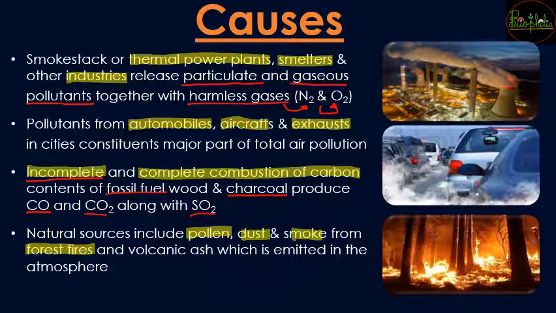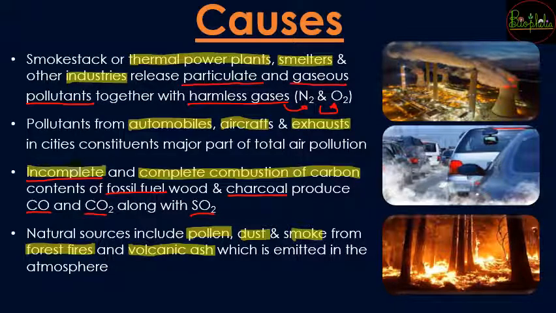So forest fires, when the heat increases on the earth, there is a chance that the dried leaves catch fire. So when these catch fire, there is a huge burning in the forest, that is forest fires. So again there is combustion, burning, that is going to emit some smoke. Even there are volcanic eruptions.